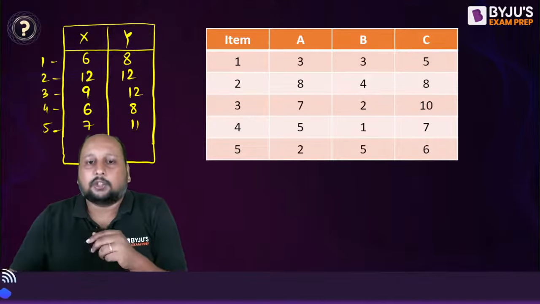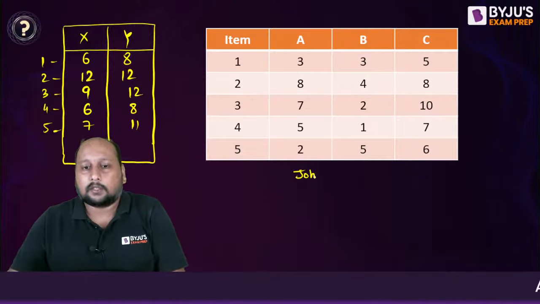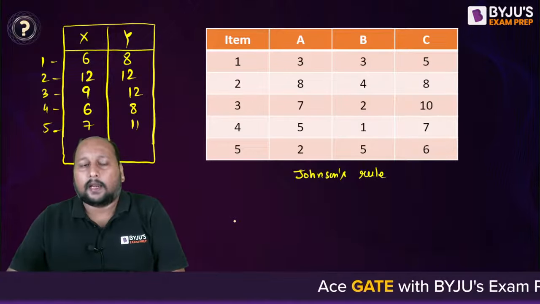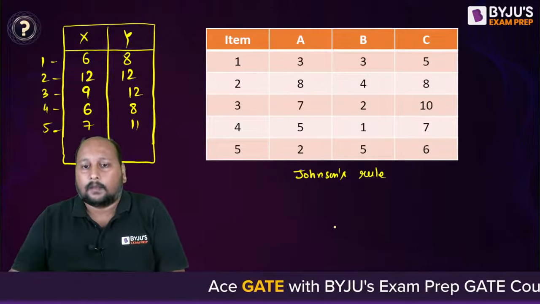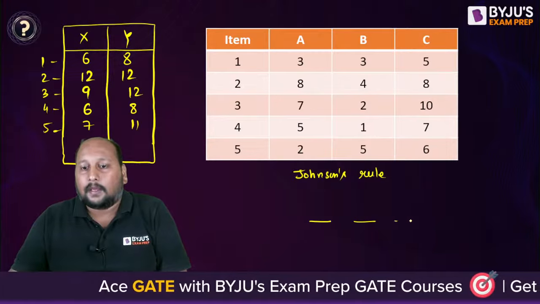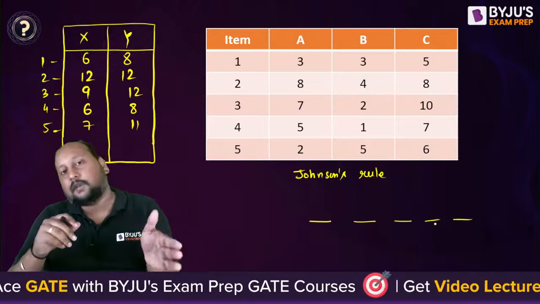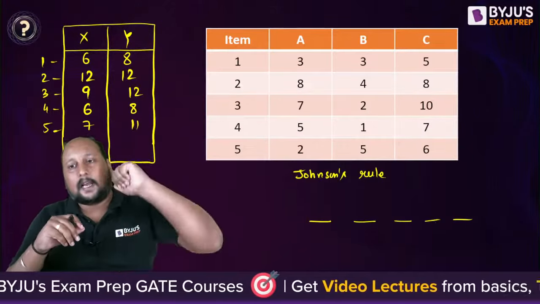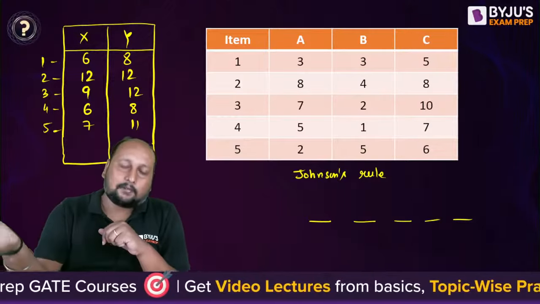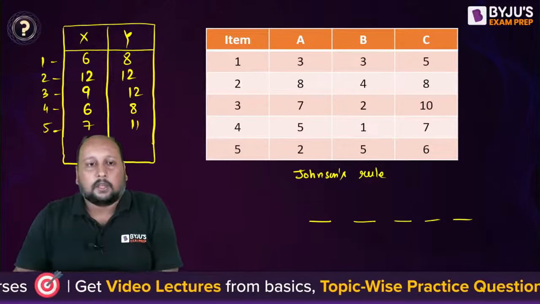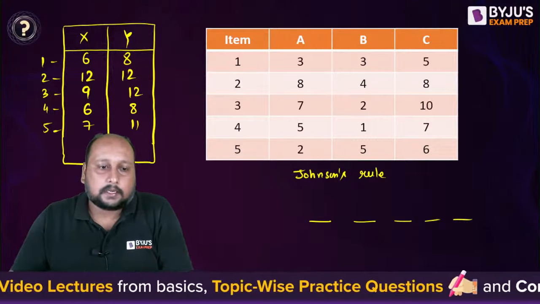Now can you apply Johnson's rule? Quickly apply Johnson's rule and tell me what the sequence will be. What we have to do: if the minimum value is on the first machine, you have to allocate from the left. And if the minimum value is on the second machine, you have to allocate from the right-hand side. Let's start the discussion.